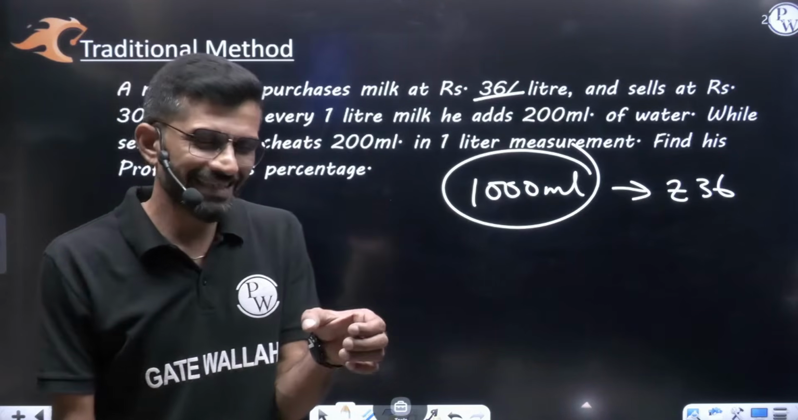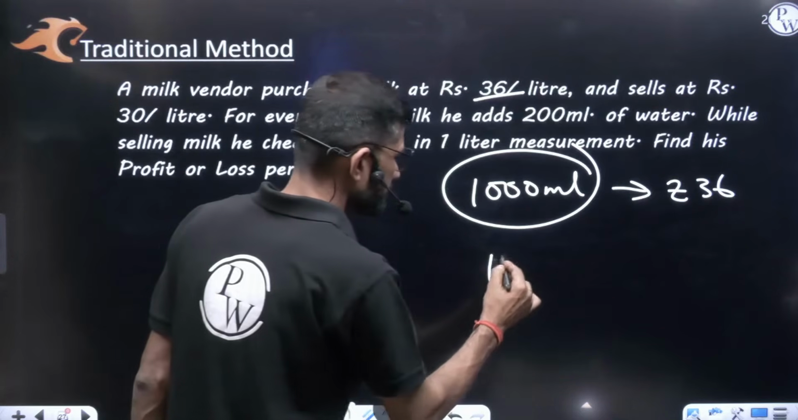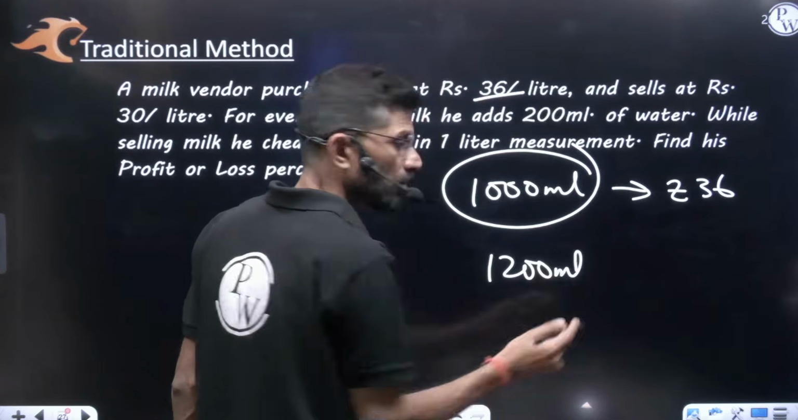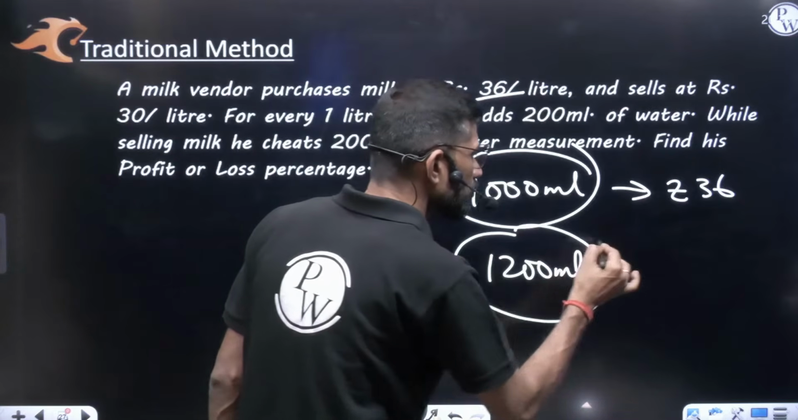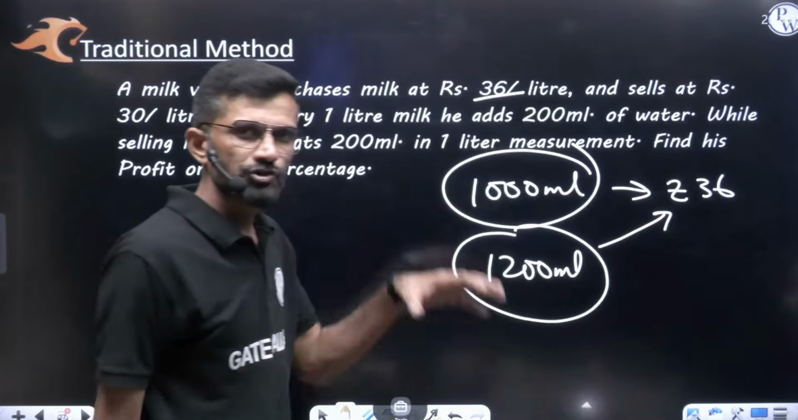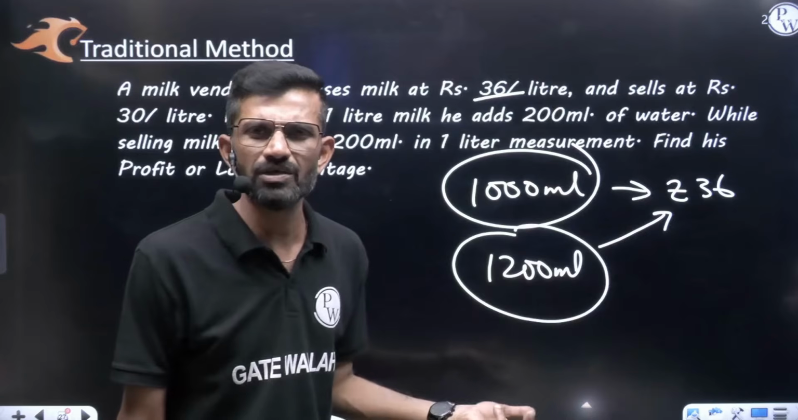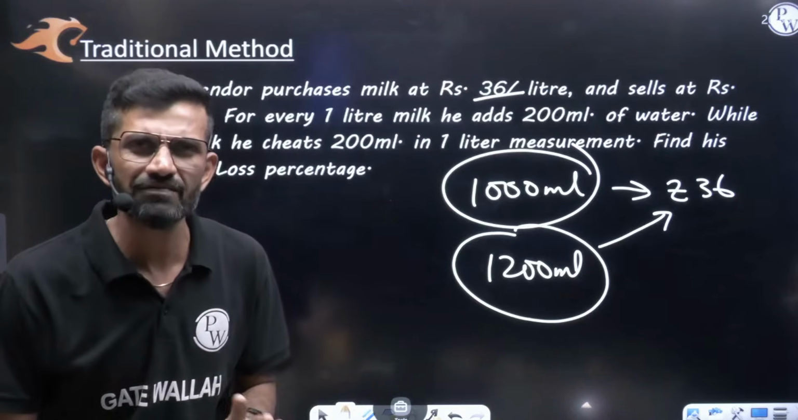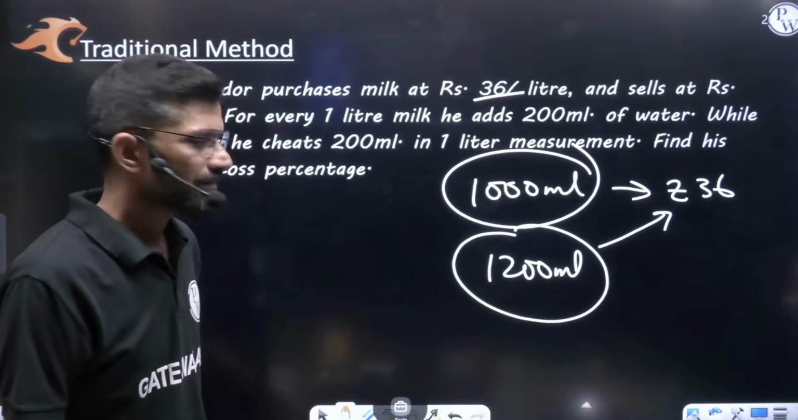On that, what he did, he added an extra 200 ml of water. So now the mixture became 1200 ml because he added extra 200 ml water. And this 1200 ml mixture costs him 36 only, because for water he is not making any extra investment. Am I right?